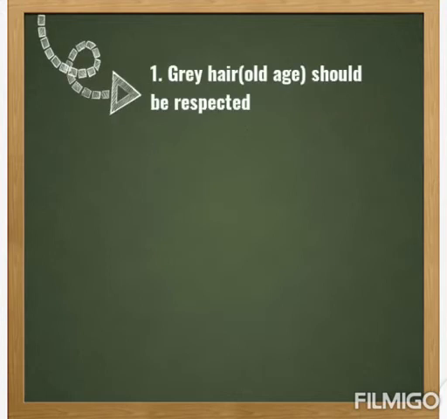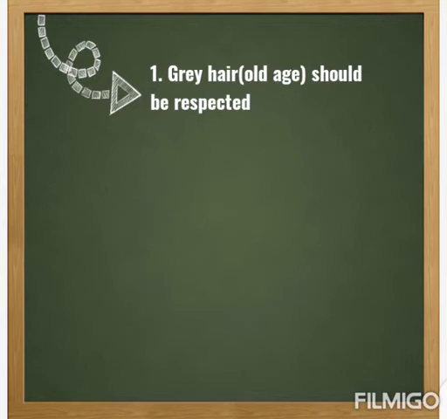If, for example, we say gray hair should be respected. Gray hair means an elderly person. We are using a part of the body, the gray hair, to represent an old man.